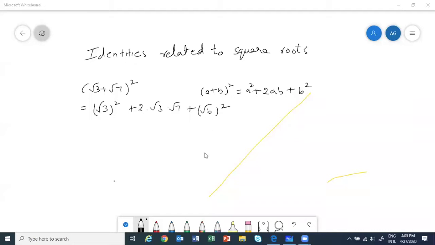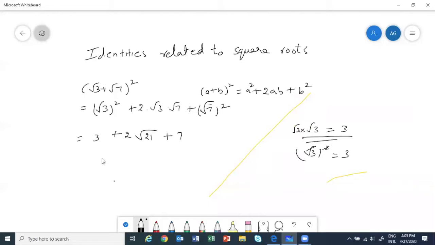Okay, so instead of b, what will happen? B is 7. So we'll write root 7 whole square. Now root 3 whole square will give you 3. You remember last time I told you root 3 whole square is root 3 into root 3. So this will become 3. Or you can understand it as cancelling like this, and 3 will be left. So 3, and inside, 2 root 21 plus 7. So that is equal to 10 plus 2 root 21.